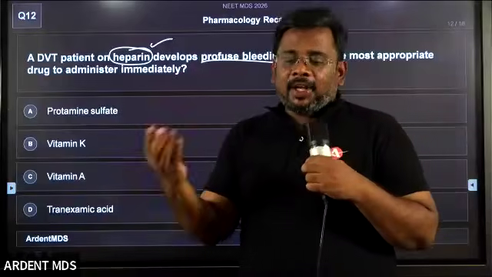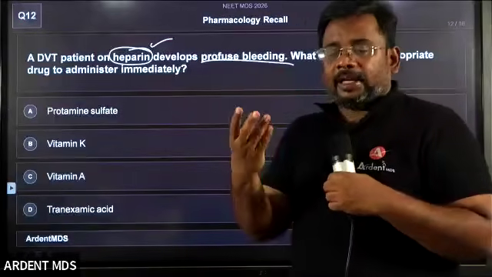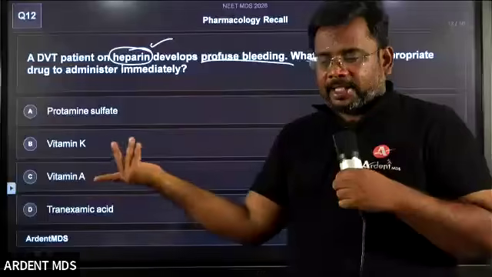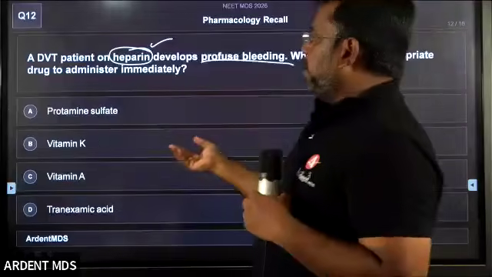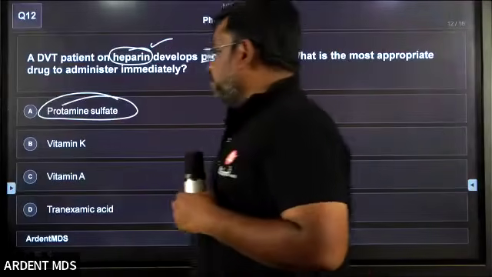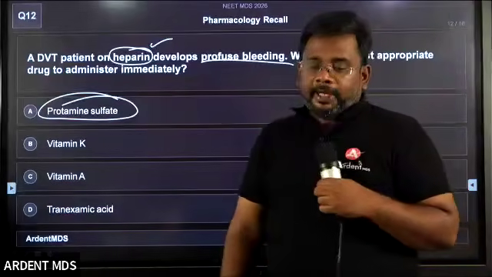That is the question. Instead of asking the question directly, they are asking in an indirect way. All those questions are like this only. Okay, so what is the drug of choice for heparin? The antidote is protamine sulfate.